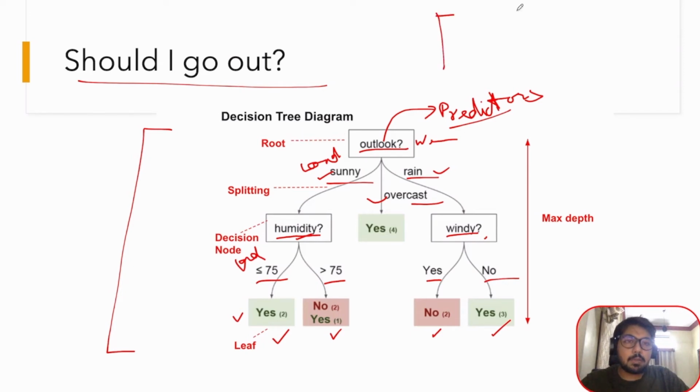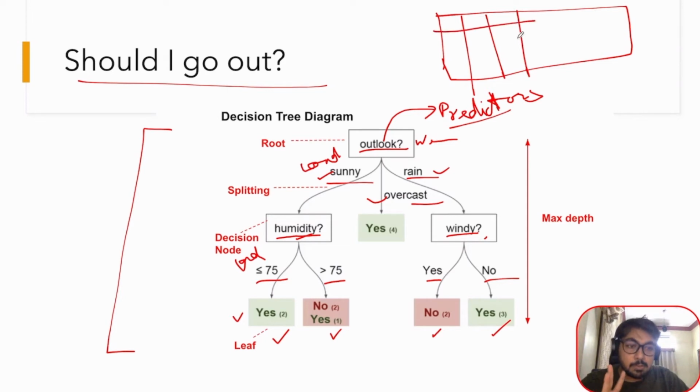For example, here I would be given a data set about the weather condition, and in the weather condition there would be only three columns according to this decision tree. One would be the outlook, another the humidity, and the third the windy. Depending upon the outlook value, for example sunny outlook, humidity 100, windy yes, I would have some predictions over there. If the model is trained, this prediction will be made by the decision tree.